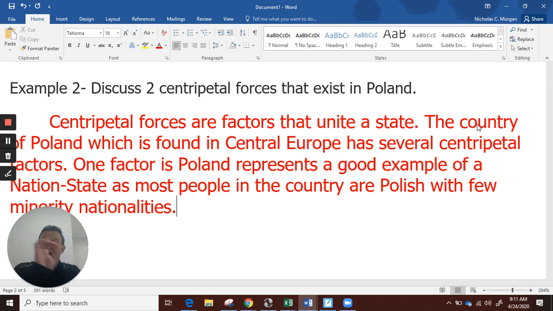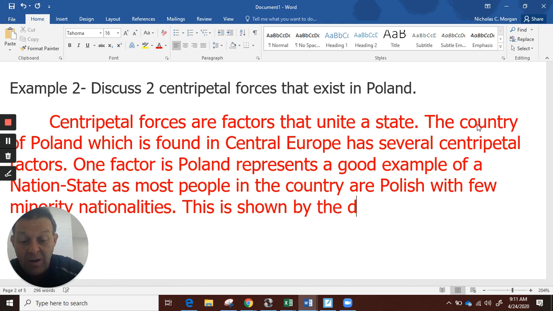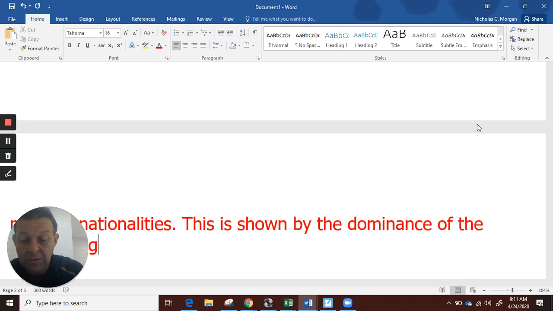So I've got to discuss two centripetal forces. It's not identify. So I cannot stop at Poland's a good example of a nation state. I've got to discuss meaning all the reasons it's a nation state. Poland represents a good example of a nation state as most people in the country are Polish with few minority nationalities.